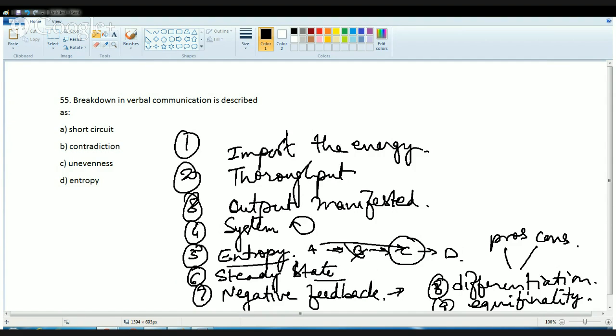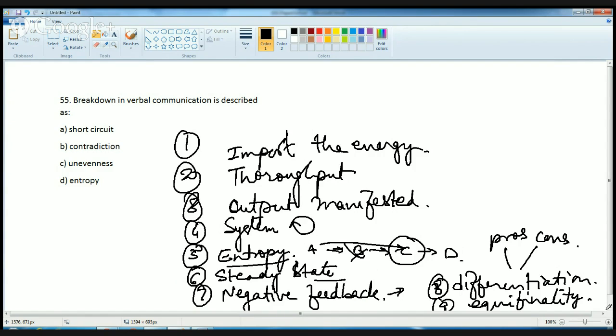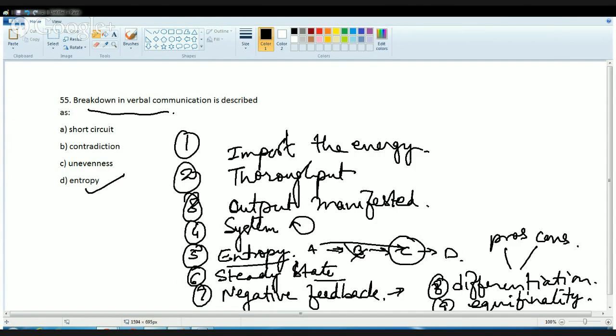So at the final stage, all the communications, even if they are made by different sources, verbal, oral, come under the same platform. So now we can answer this question. Breakdown in verbal communication is described as entropy or degeneration, where the things break up or become unclear.